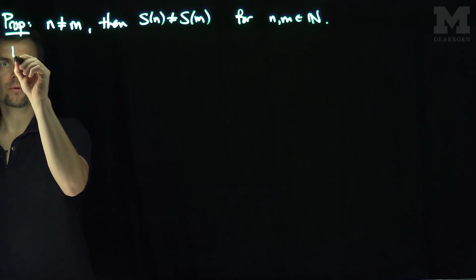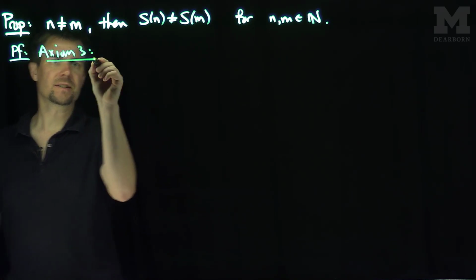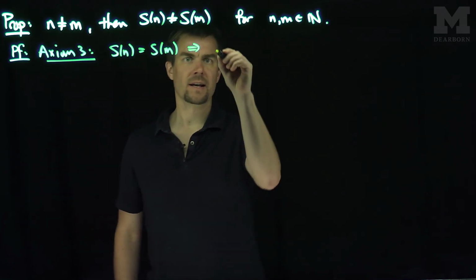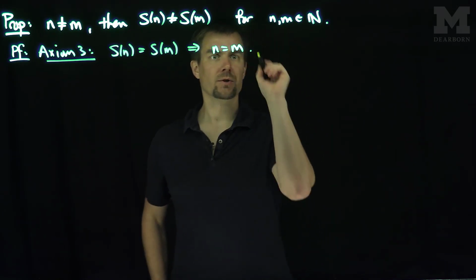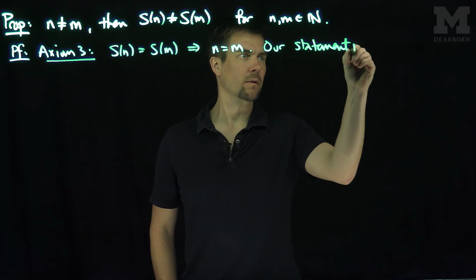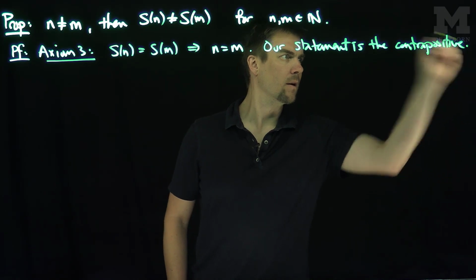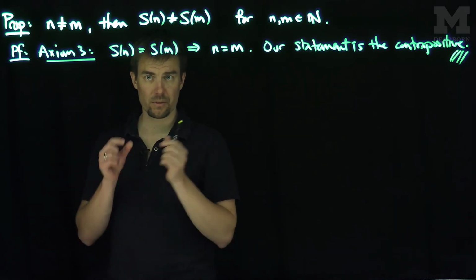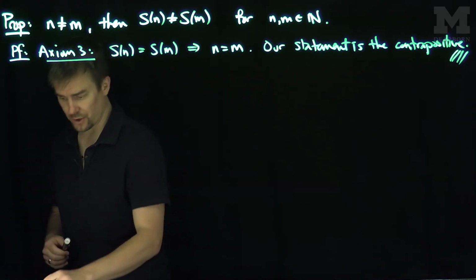Well, recall, Peano axiom number 3 stated that if Sn was equal to Sm, then this implies that n is equal to m. And so our statement is just a contrapositive of this. And so our result is true. So that's the first statement. In other words, if two natural numbers are not the same, then their successors are not the same. That's going to come up a lot in our formal construction of the natural numbers.